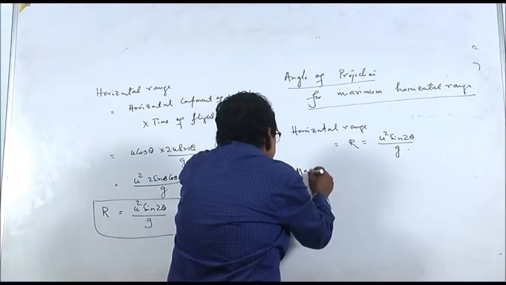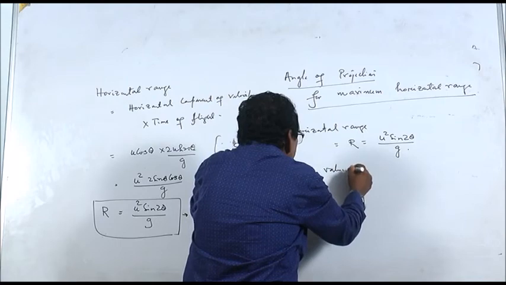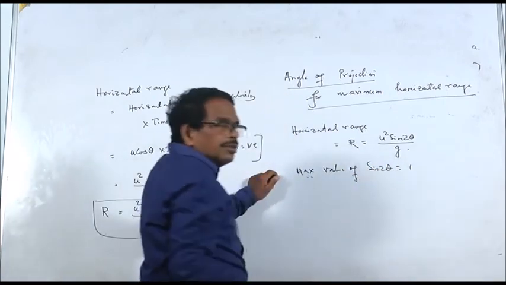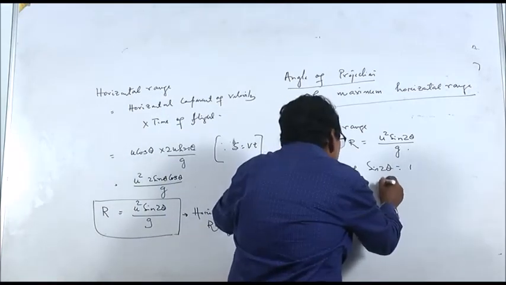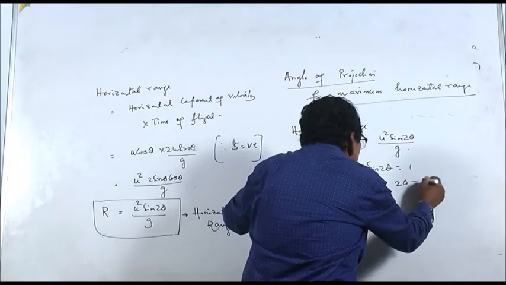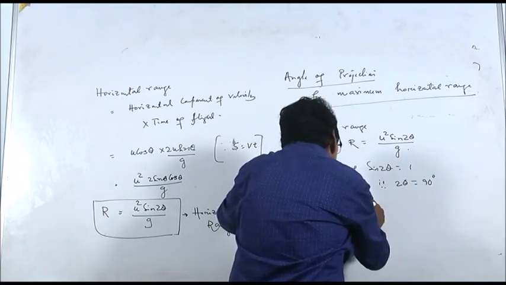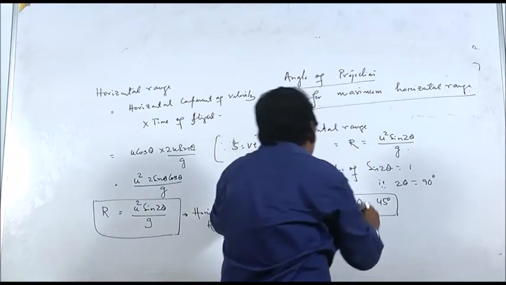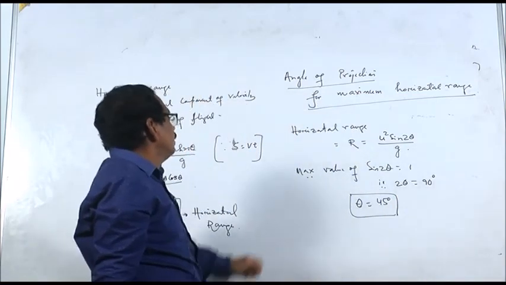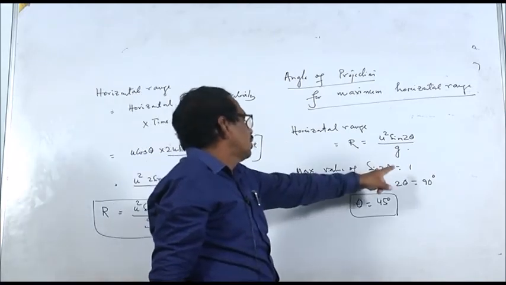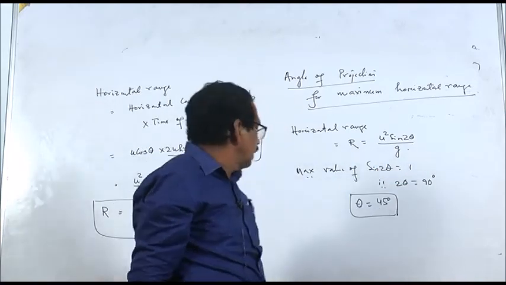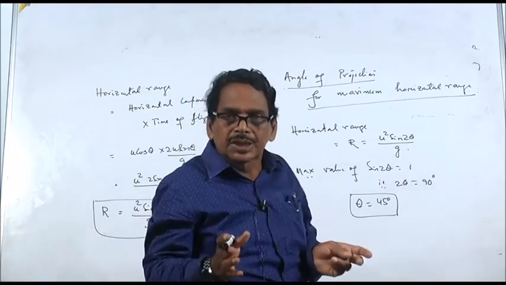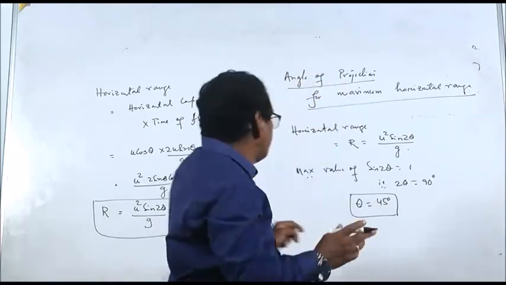Maximum value of sin 2 theta is equal to 1. That is, 2 theta is equal to 90 degrees, or theta is equal to 45 degrees. So the horizontal range will be maximum when sin 2 theta is 1, that is, 2 theta is 90 degrees and theta is 45 degrees. So the horizontal range will be maximum when the angle of projection is 45 degrees.